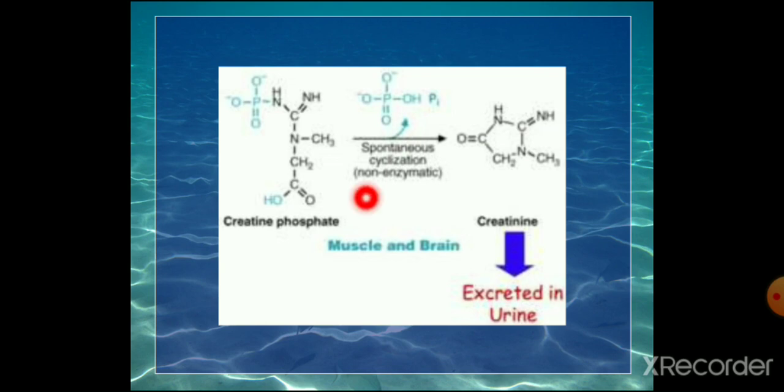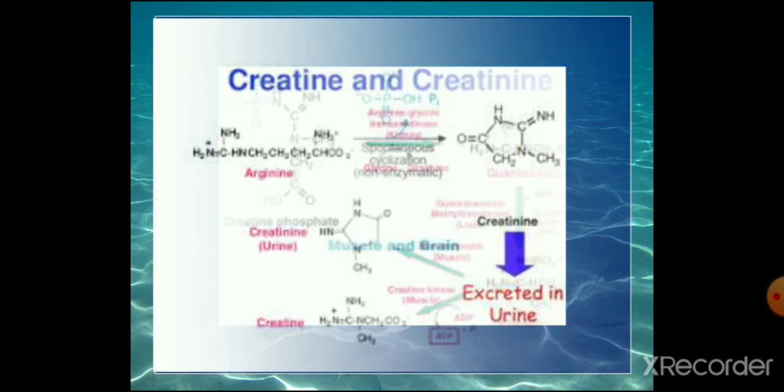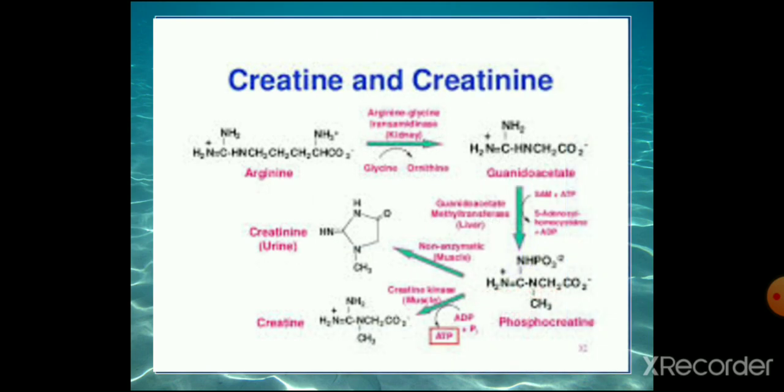So the creatine undergoes spontaneous cyclization to creatinine and is excreted through urine. Here also you can see the whole metabolism of creatine formation and then the excretion: arginine and glycine form guanidinoacetate. Guanidinoacetate on methylation forms the creatine, and creatine is converted to phosphocreatine, and its cyclization forms the creatinine.